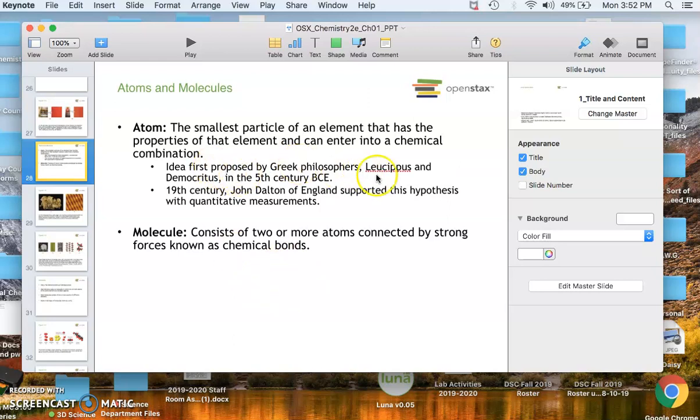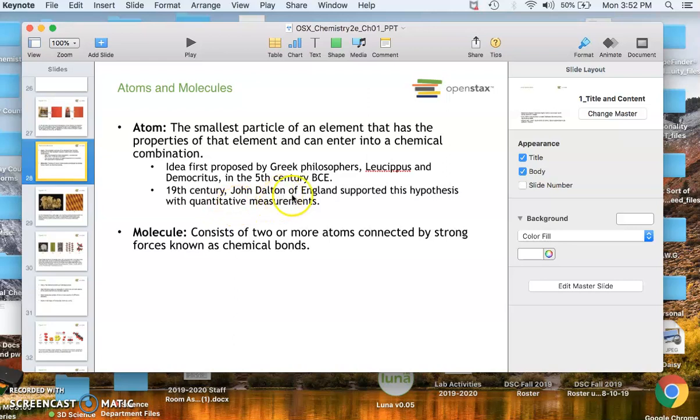This idea of the atom was first proposed by Democritus, a Greek philosopher. There was no experimentation back in those days, just the idea that if you took matter and kept cutting it into pieces, eventually you would get to a point where you couldn't cut anymore, and he coined the word atom to mean indivisible.